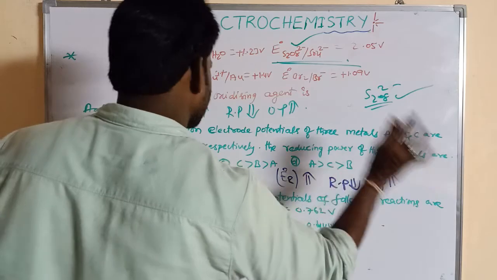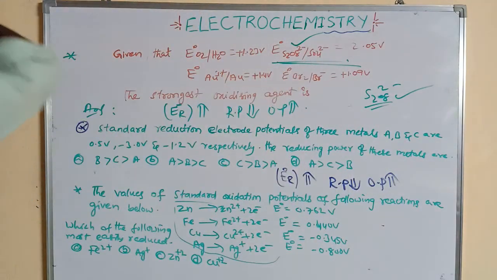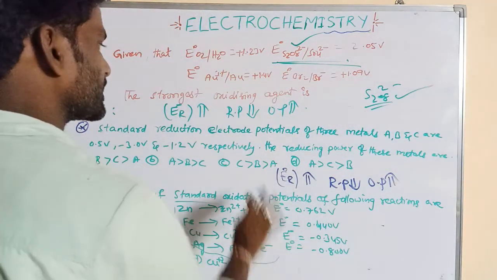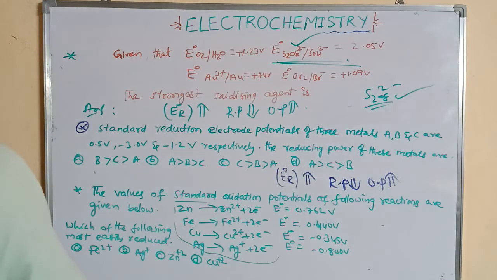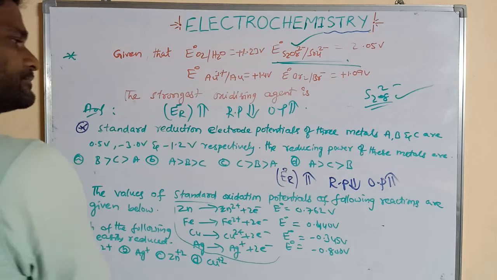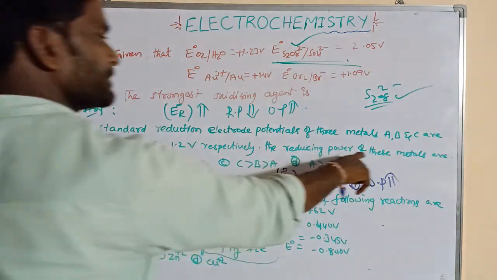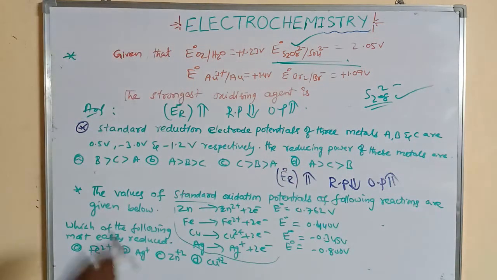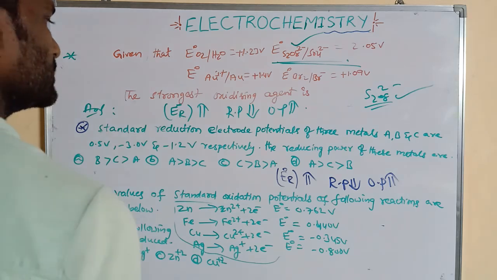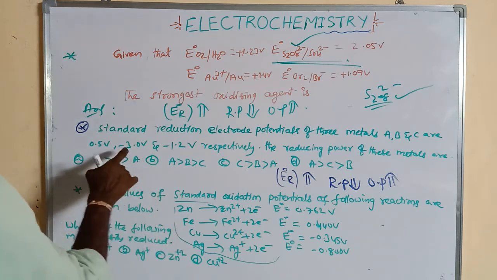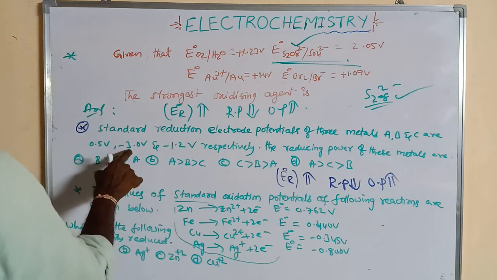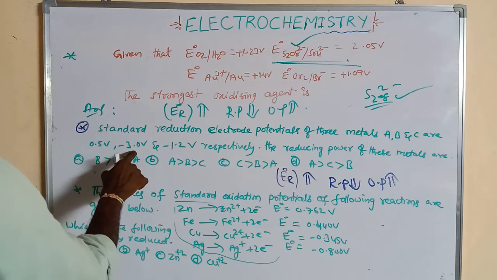All these are reduction potentials. Which is having more reducing power? Reducing power means reducing agent.